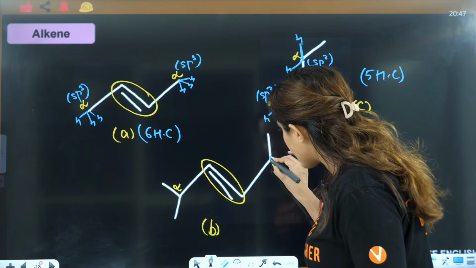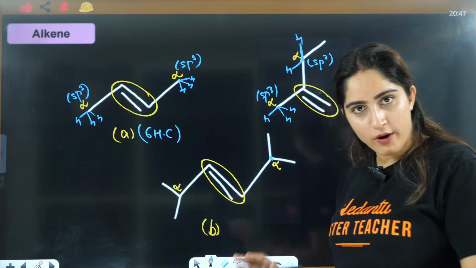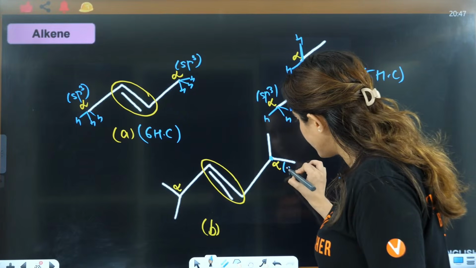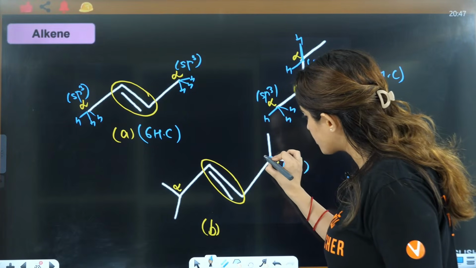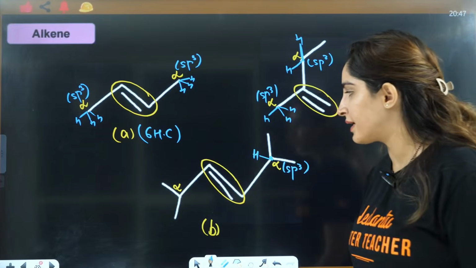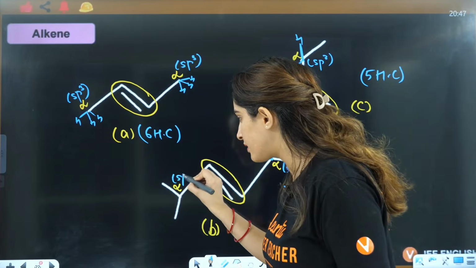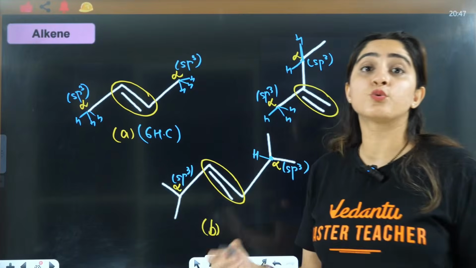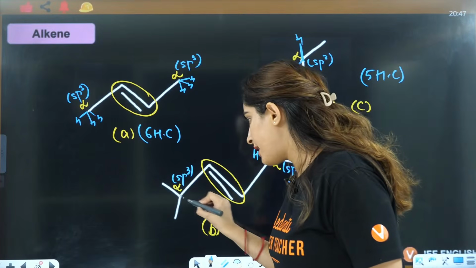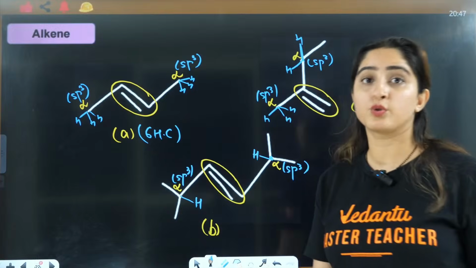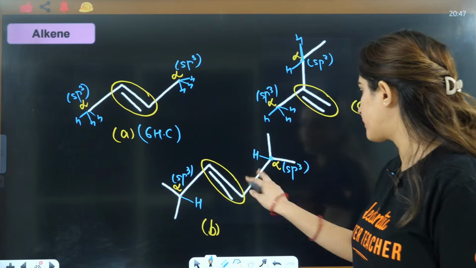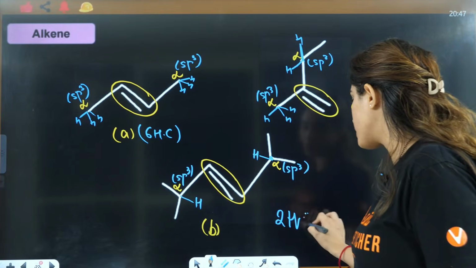So this is the carbon. Now no double bond is there, that means it is sp3. To complete 4 bonds, to complete tetravalency, 1 hydrogen will be connected here. Similarly here it is sp3. Why? Because no double bond is there, right? And here it will be 1 hydrogen to complete the tetravalency, right? So it will have 2 hyperconjugating structures.